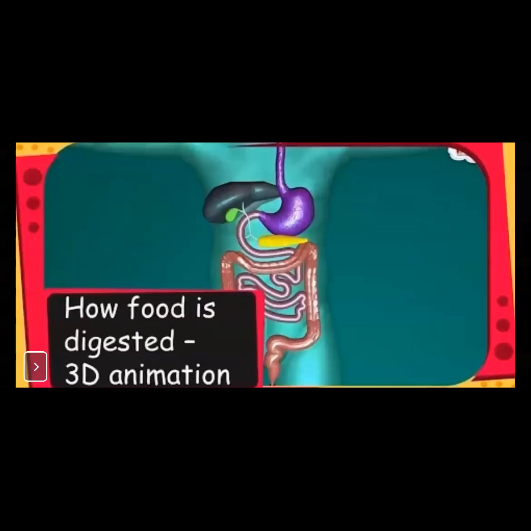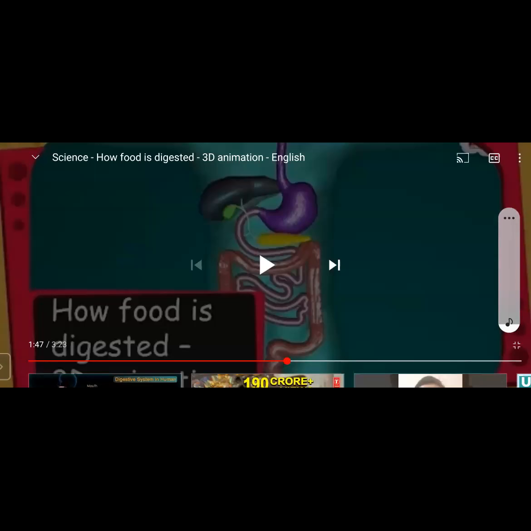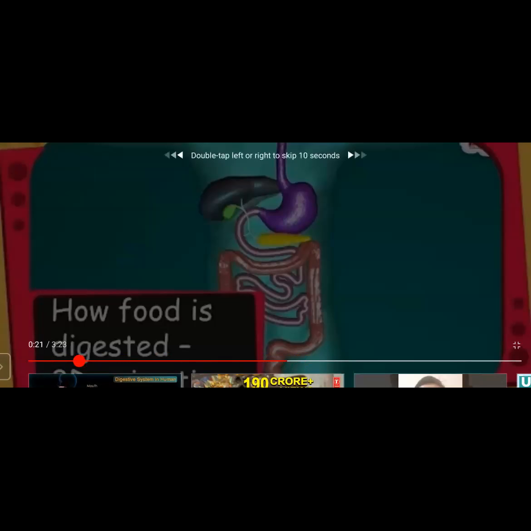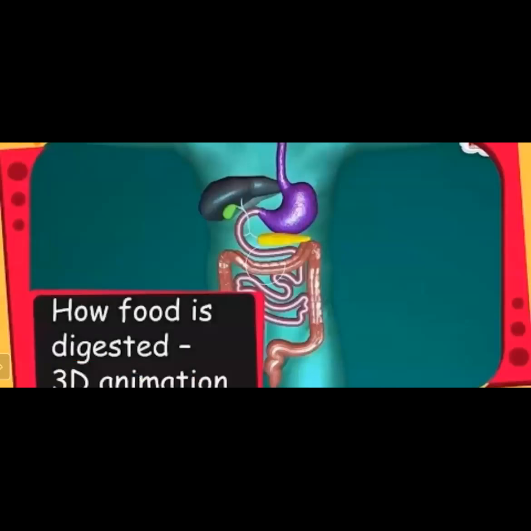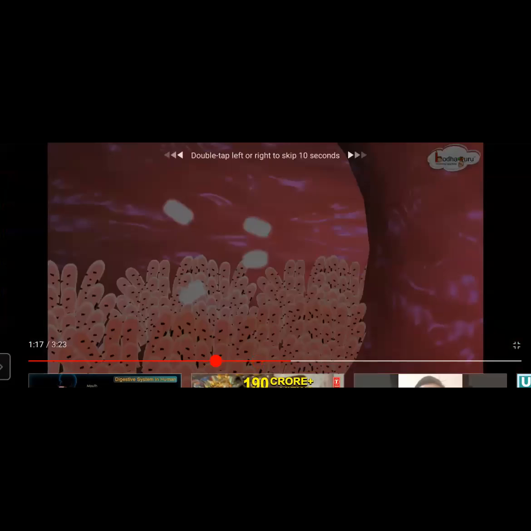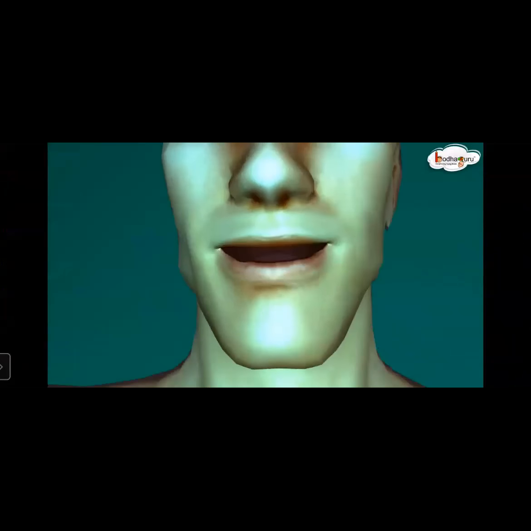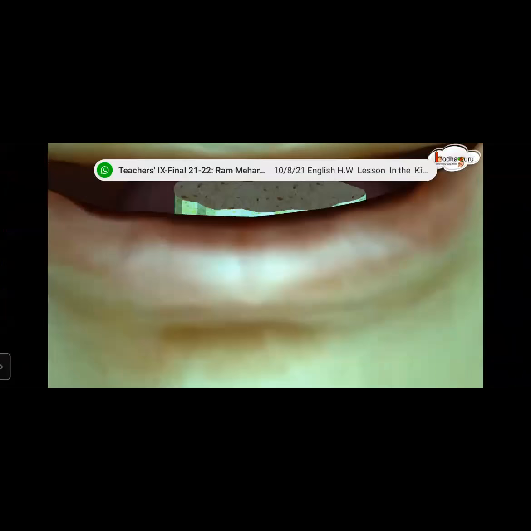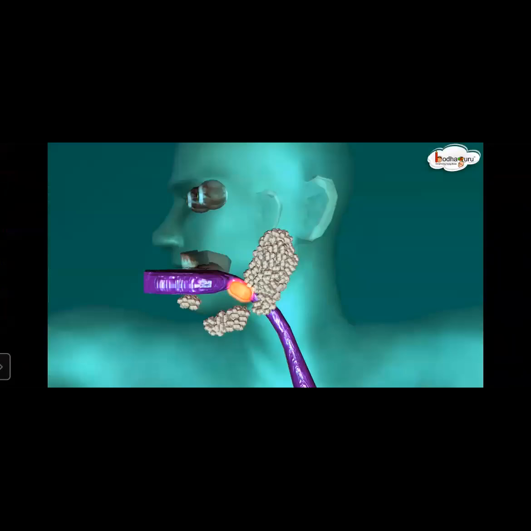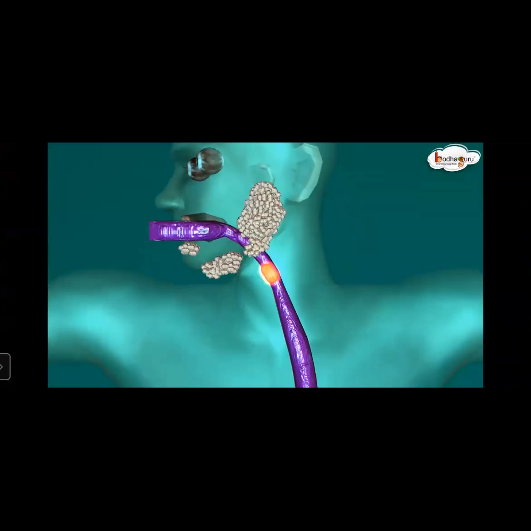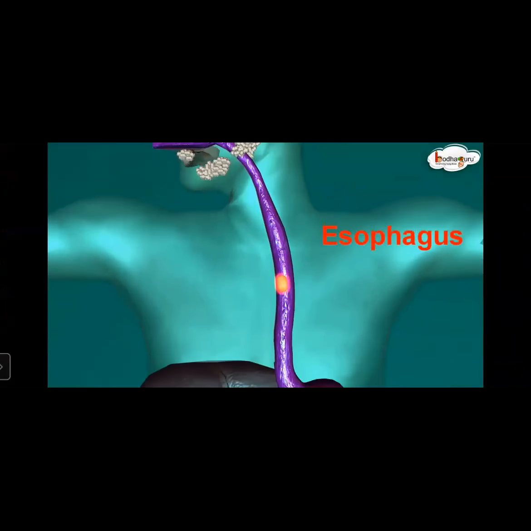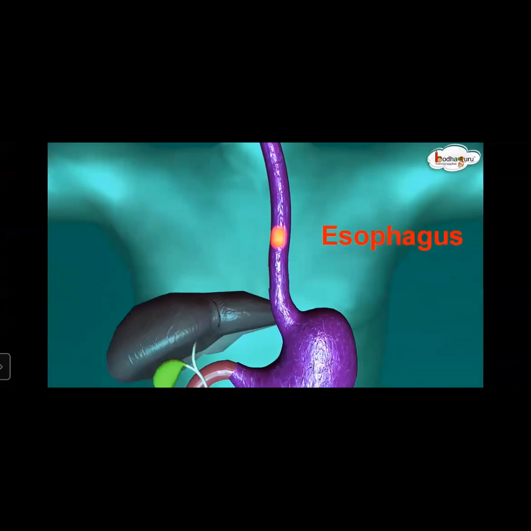So this is the structure of how food is digested. This is the process going on. Firstly, the food enters the mouth and is chewed, and then this food is converted into a simpler form with the help of teeth. Then it goes into the food pipe, and this food pipe is called the oesophagus.